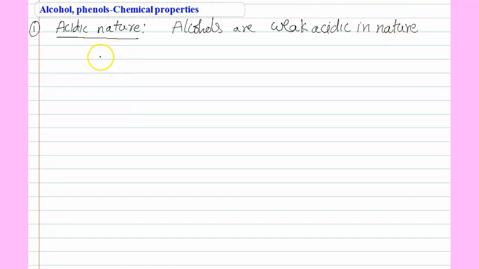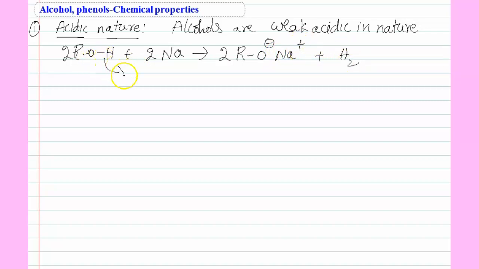Based on the reaction with metals. Suppose ROH is treated with sodium: 2 moles of alcohol react with 2 moles of sodium, forming RO-Na+ and H2. See this here, students. H is released, then Na goes in.